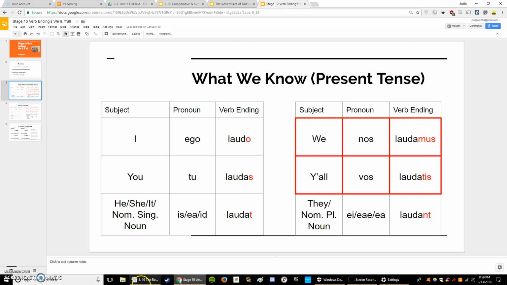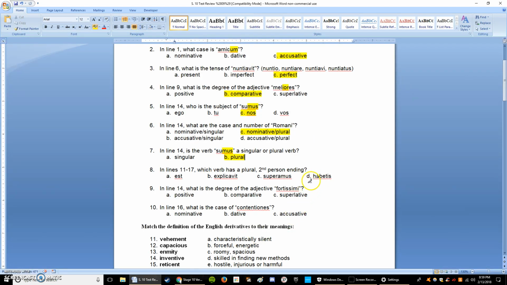So, let's go back and look. Do any of these verbs have a TIS ending? Oh, look at that. Habetis. Okay. So that TIS ending is second person plural. MUS is first person plural. T is third person singular, as well as S over here, which is also third person singular.